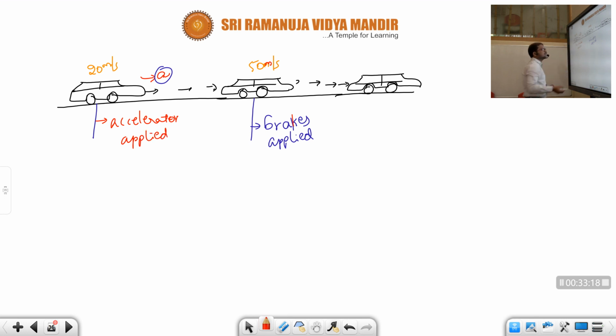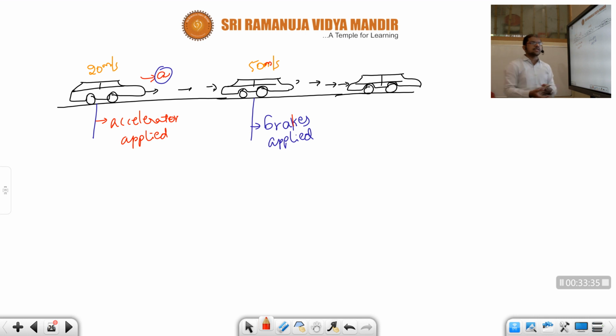Due to the usage of the accelerator here, the velocity increased from 20 meter per second to 50 meter per second. Now, immediately after attaining the speed of 50 meter per second, he thought it's too much speed and he wants to stop the car, and suddenly he pressed the brakes.